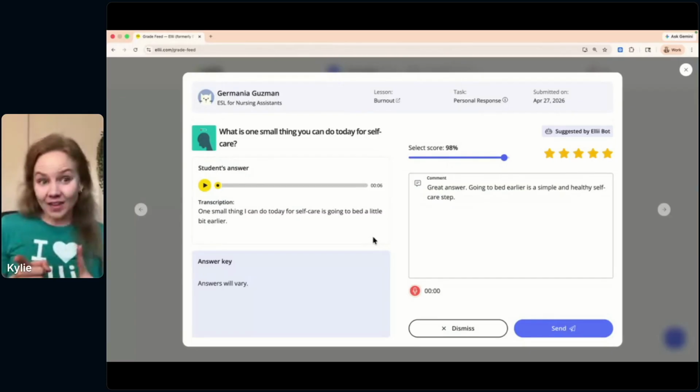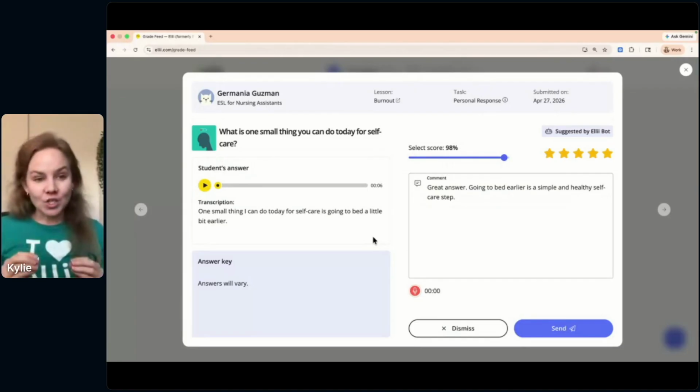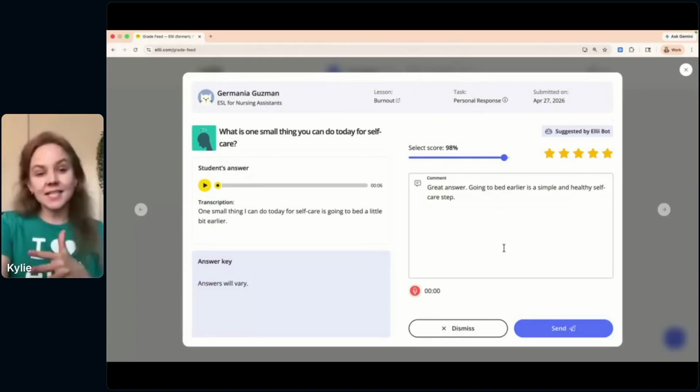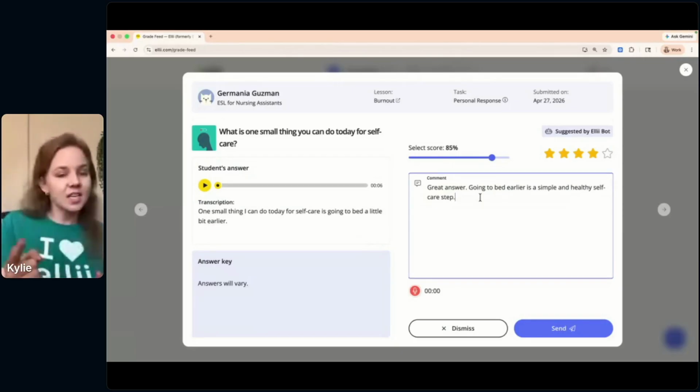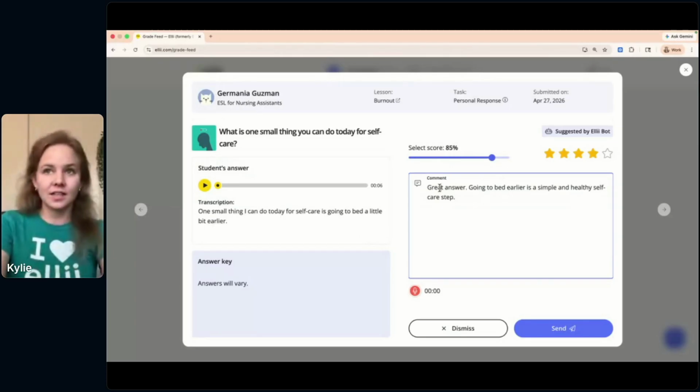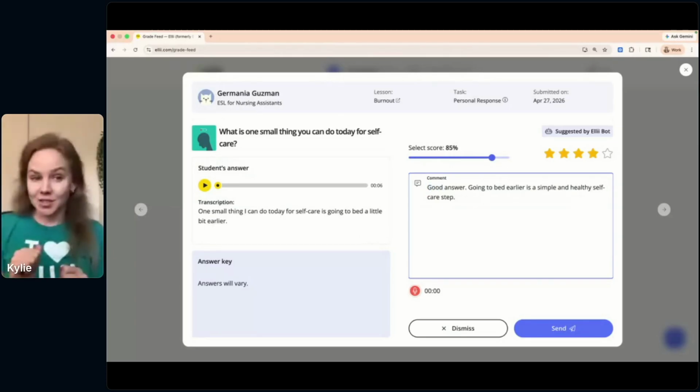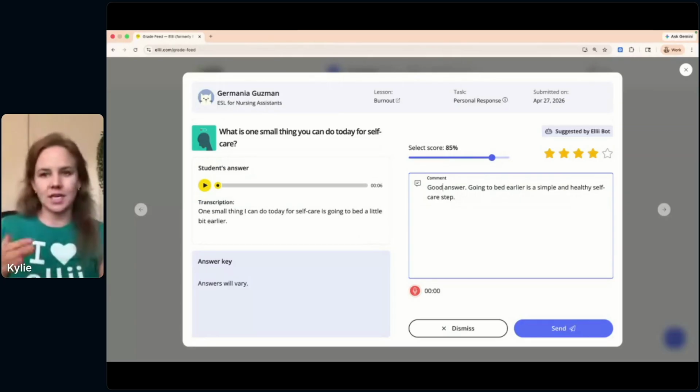You'll see here I have the Ellii bot turned on, and so I can see her transcription of what she said. I can listen to it, and then I see that suggested score from the Ellii bot of 98%. Now I, as a teacher, know my student best, and I think Henrania could have done a better job. I can adjust her score here. I can change this comment however I want. Maybe I want to say good answer instead of great answer. Whatever you want, you personalize it, you're the teacher.